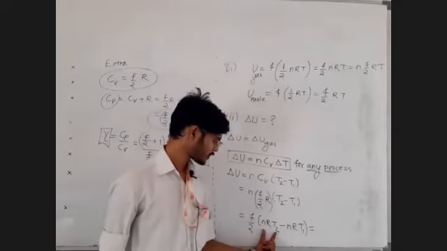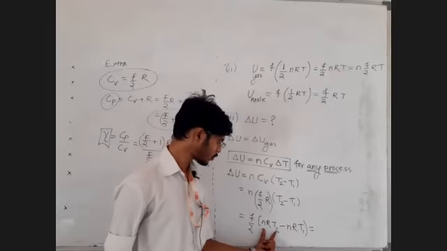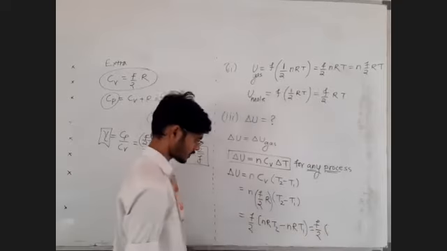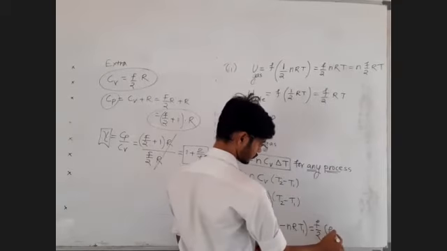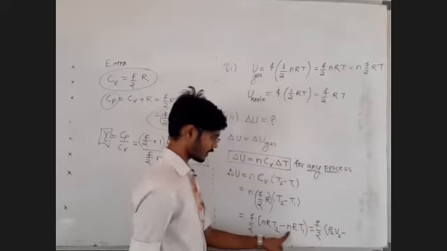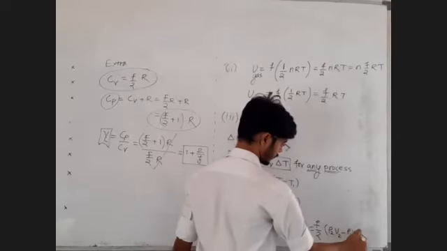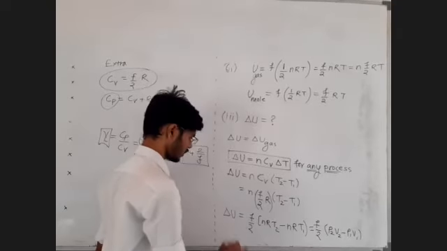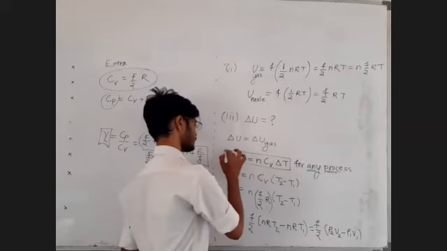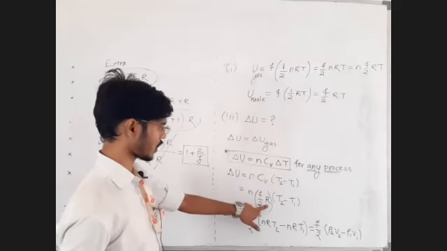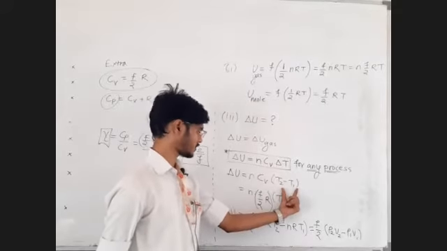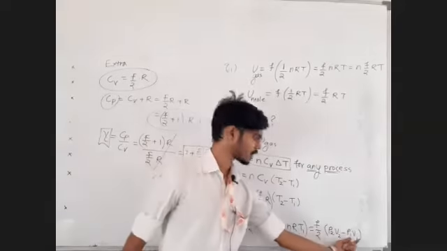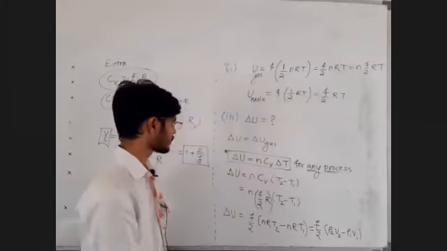So PV is equal to nRT, so P2 V2 is equal to nRT2. This F by 2 as it is. nRT2 means P2 V2, and nRT1 is P1 V1. So this is also one of the formulae for finding the change in internal energy. We will remember this. Now we know Cv can be replaced by F by 2R, delta T by T2 minus T1, nRT2 by P2 V2, nRT1 by P1 V1. All those things we know, but we will remember this formula.